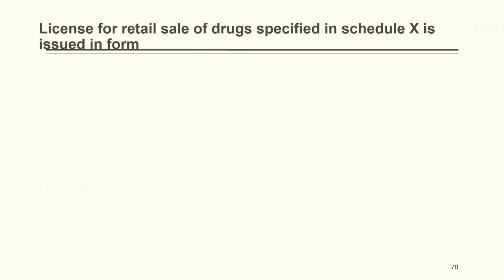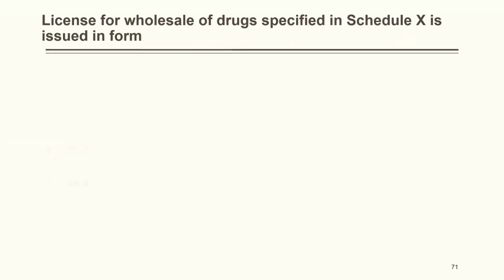License for retail sale of drugs specified in Schedule X is issued in form 20A, 20F, 20G, 20B. The correct answer is 20F. License for wholesale of drugs specified in Schedule X is issued in form 20F, 20A, 20G, 20B. The correct answer is 20G.